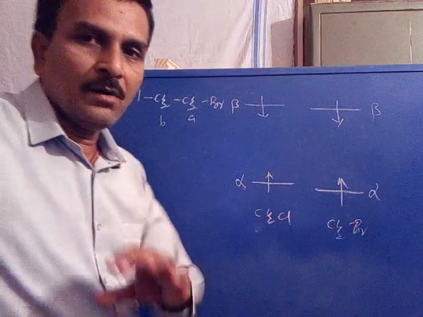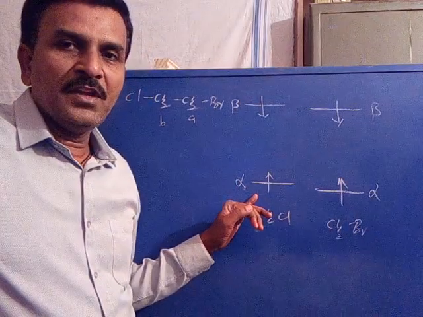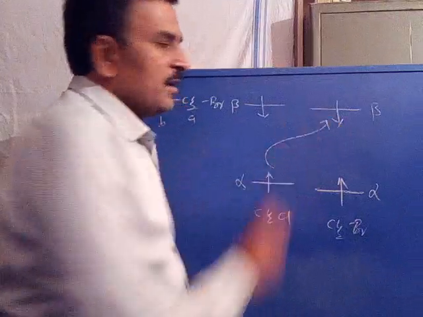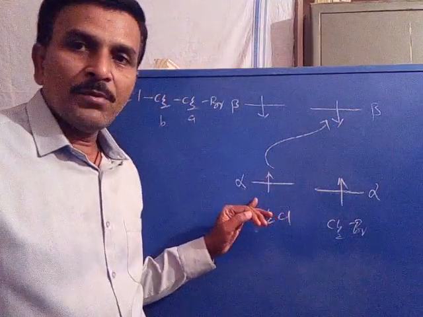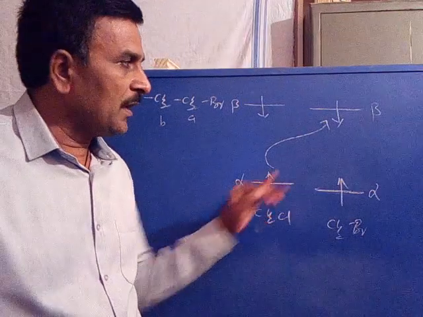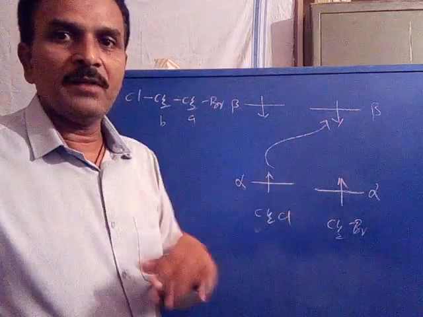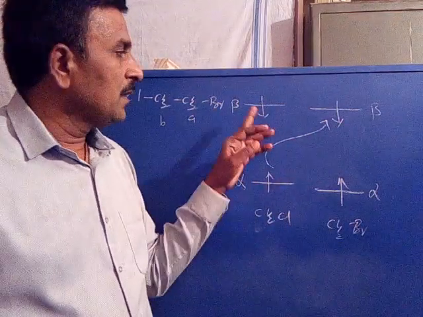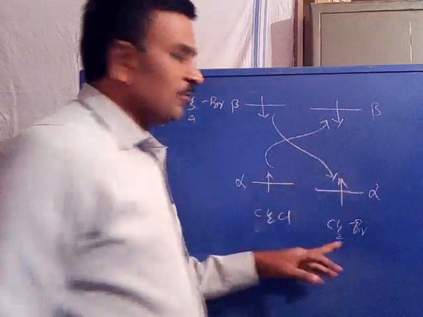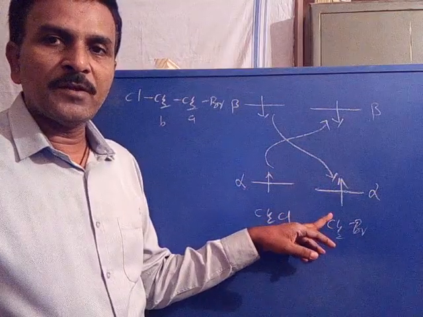Now let us study how the protons are coupled. The lower spin state of CH2Cl is able to couple with the higher spin state of CH2Br. Opposite spins are coupled. Similarly, the higher spin state of CH2Cl couples with the lower spin state of CH2Br, because these two are opposite spins with respect to each other.